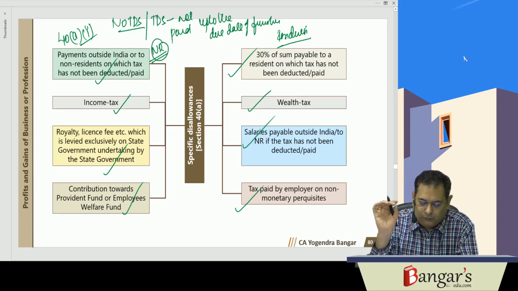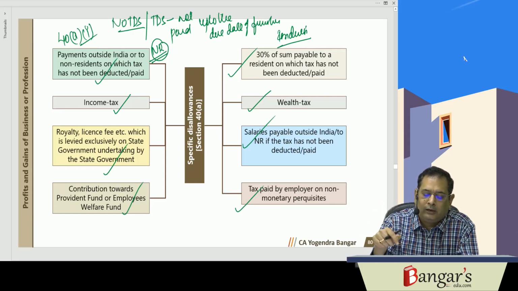So this section 40 clause A is dealing with specific disallowances. One is payments outside India or to a non-resident on which tax has not been deducted or paid. Then 30% of sum payable to a resident on which tax has not been deducted or paid. Income tax is disallowed. Wealth tax is disallowed. Royalty and license fees which are levied exclusively on a state government undertaking by the state government.